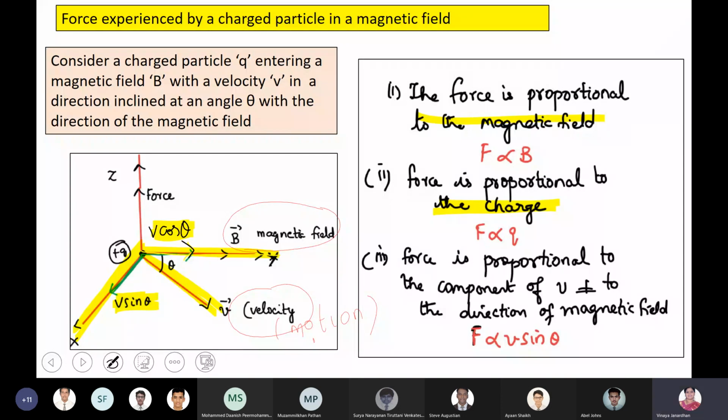Now, will the force experienced not depend on the strength of the magnetic field? Greater the strength of the magnetic field, greater will be the force. Greater the charge, the greater the force acting on it. And it also depends on the vertical component, not the horizontal component. We'll see why the vertical component and not the horizontal component.